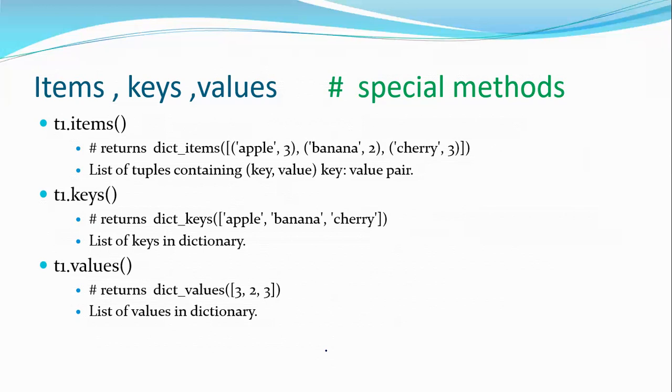If I say t1.keys(), we'll get all the keys of that particular dictionary. And if I say t1.values(), obviously I'll get all the values in the dictionary. And if I say t1.items(), remember I'll get a list of tuples, where the tuples correspond to key value pairs. Right? So these are the t1.items(), t1.keys(), and t1.values() methods.